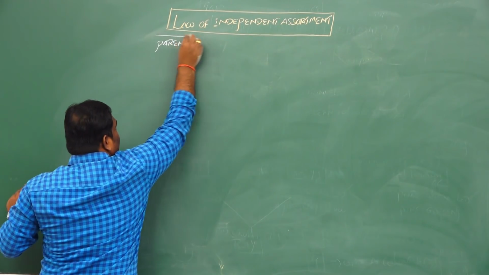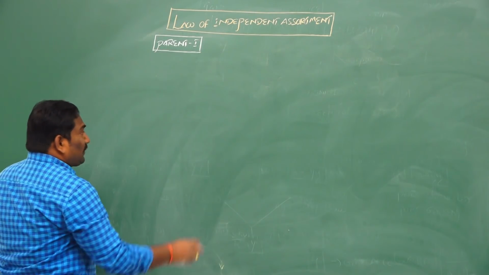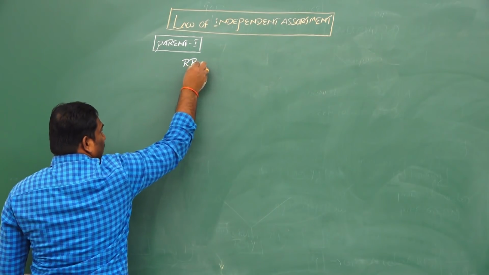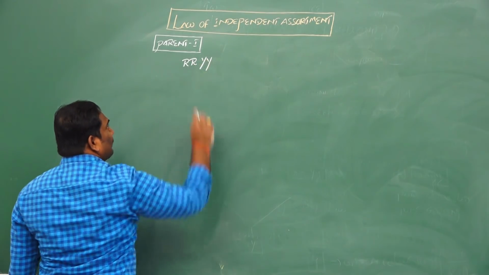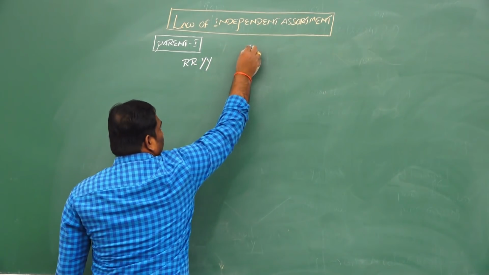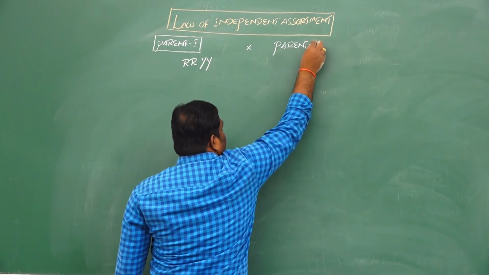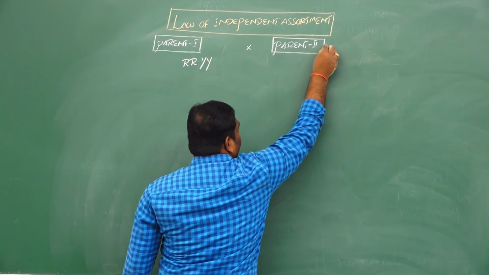In the dihybridization experiment, parent 1 is dominant. He selected a pure homozygous plant with rounded shape of seeds, capital R, and yellow color seeds, capital Y. And it is crossed with parent 2. It's like a revision of the dihybridization experiment. Listen carefully, everyone.